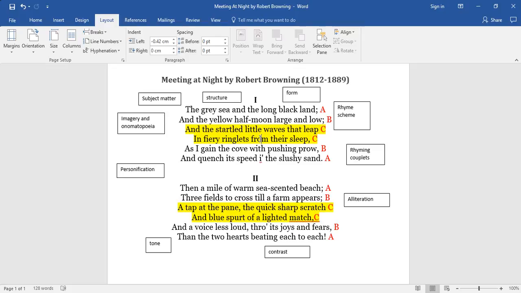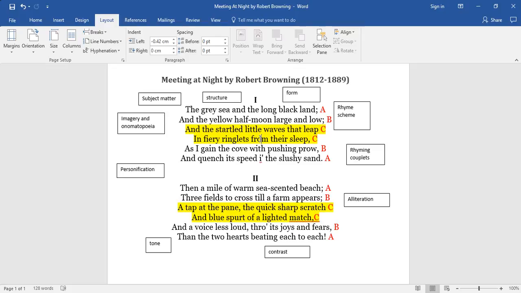The next thing you can talk about is rhyme. So we're looking out for types of rhyme here. You can spot alliteration, pushing prow, and slushy sand. If you remember, alliteration is when two consonant sounds are the same and they're put together, two words together. Pushing prow, slushy sand, alliteration. Alliteration gives emphasis. So here, the poet is emphasizing when he has pushing prow, which means that he has pushed, or she has pushed their boat into the sand, the slushy sand. He's giving emphasis to the fact he's reached a key point in the poem. He's got to dry land.